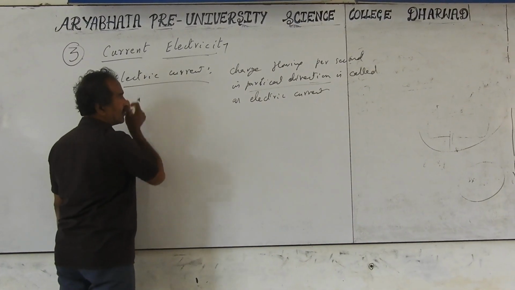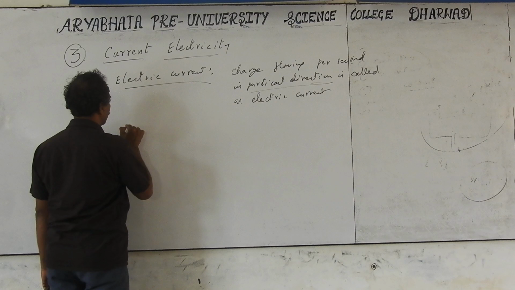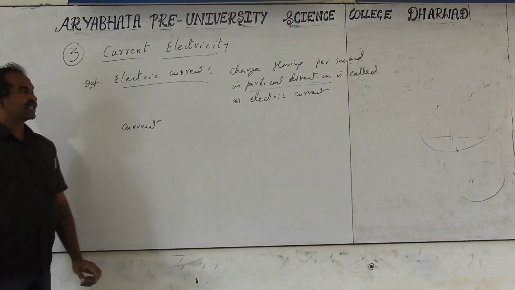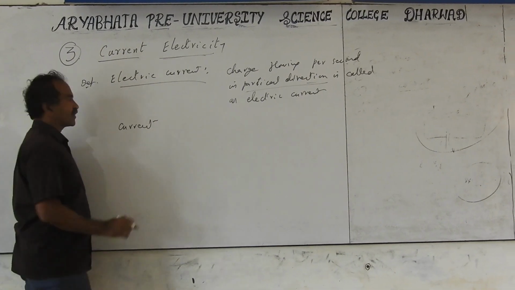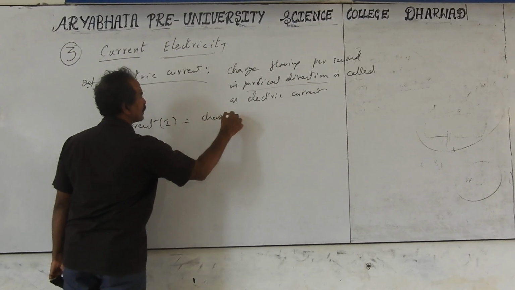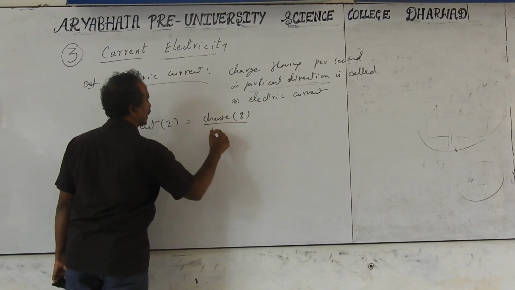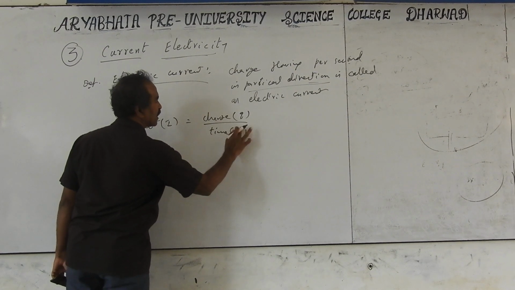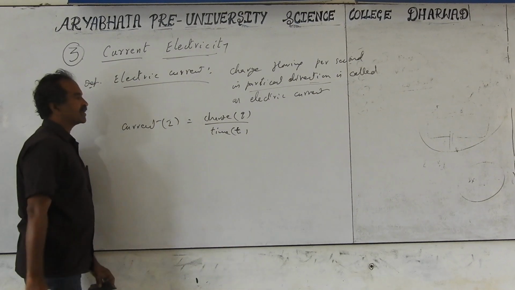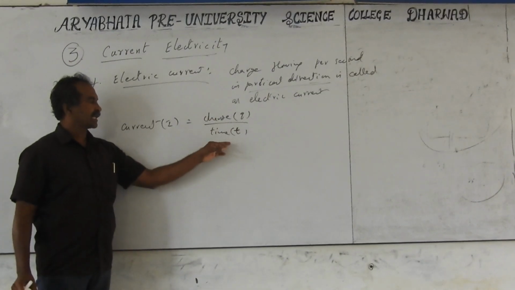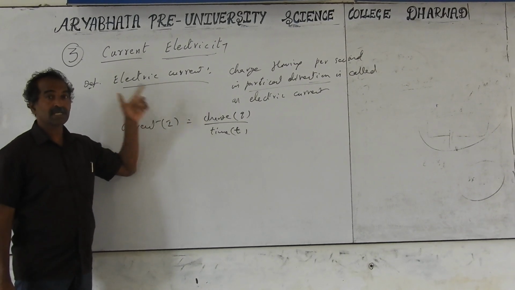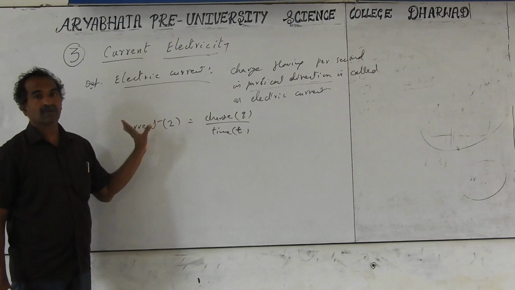So this is the formula. Electric current, we are going to use the term current here because we are discussing only electric charges in motion. So current I is equal to the charge flowing, charge symbol is Q, by the time in which it is traveling across any point of the conductor. That is time, charge by time. So current is the ratio of charge and time. Charge is a scalar, time is a scalar, current is also a scalar quantity. Even though we mention direction with arrows, it is still taken as a scalar, not a vector quantity.